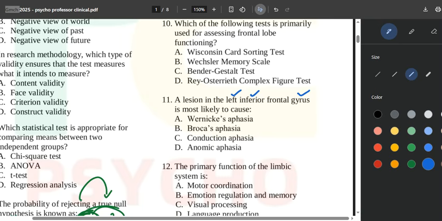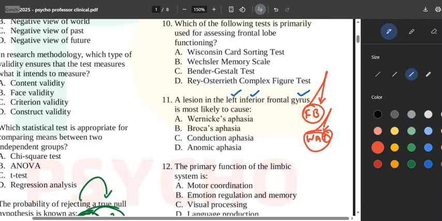Even if you don't know about all these things, that's completely okay. But you should know about Facebook and WhatsApp. If you know about Facebook and WhatsApp, this question is super easy for you. Why? Because in the frontal lobe we have Broca's area, and in the temporal lobe we have Wernicke's area. So what becomes the answer automatically?